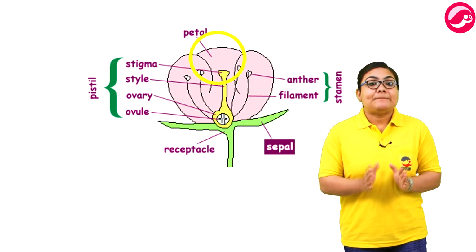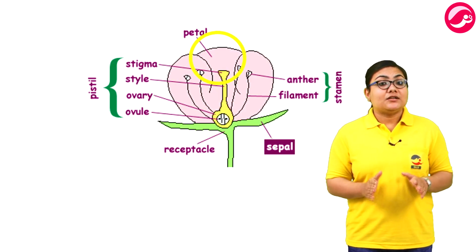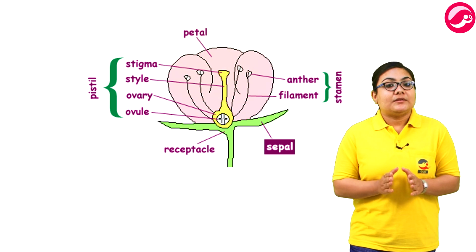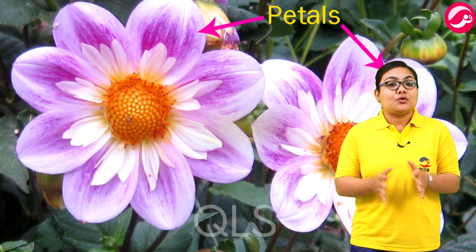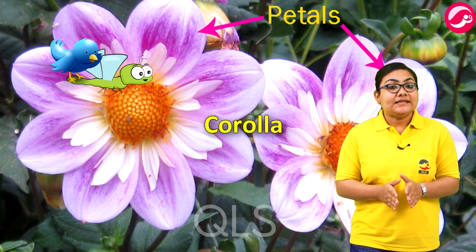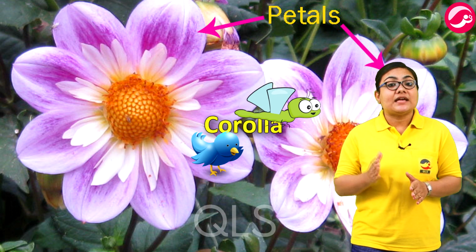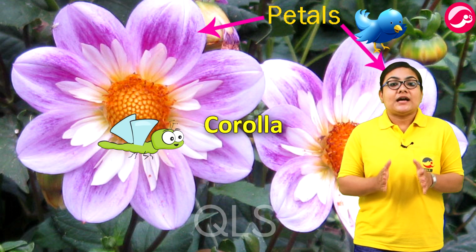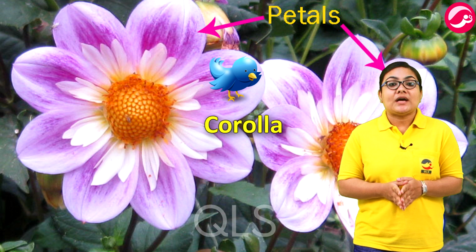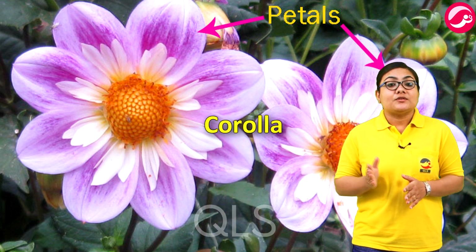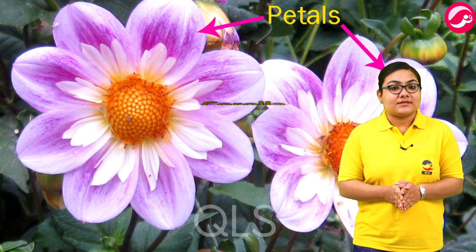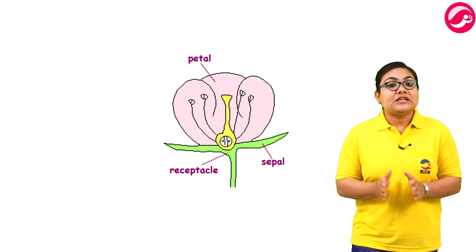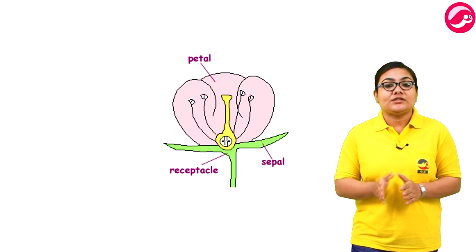Second is petals. They are brightly colored portions of a flower. The petals are collectively called corolla. They are brightly colored so as to attract insects and birds for pollination. अगर flowers brightly colored होंगे तो आसानी से insects and birds उसमें जाकर उसका nectar use कर सकते. The number of petals is almost equal to the number of sepals in the majority of flowers.